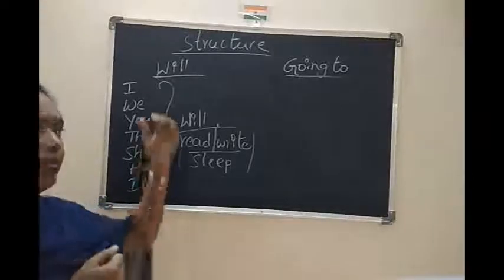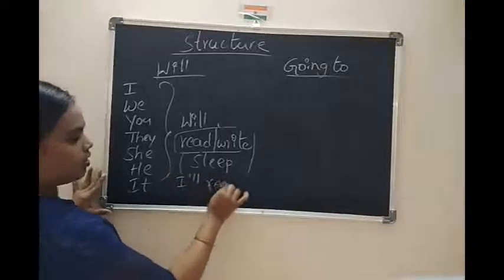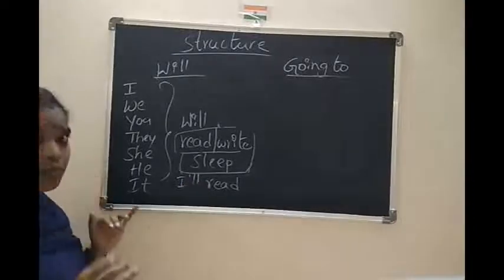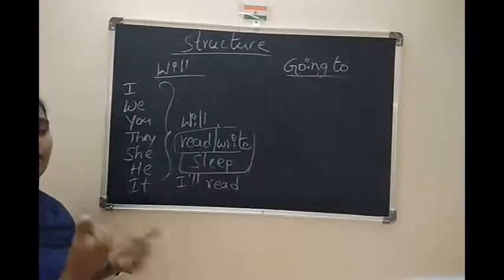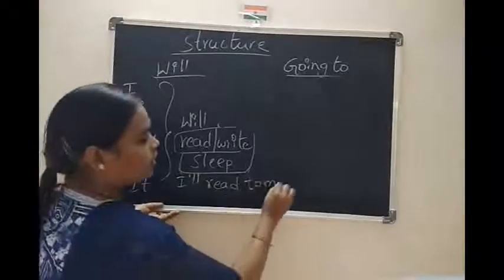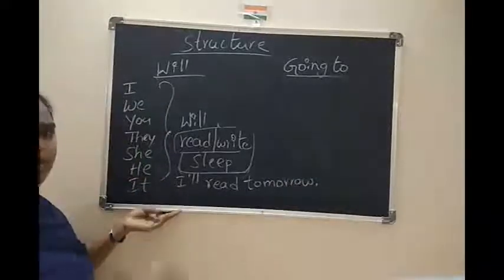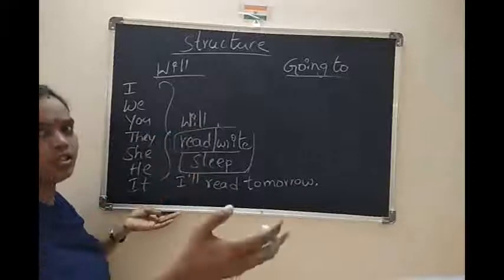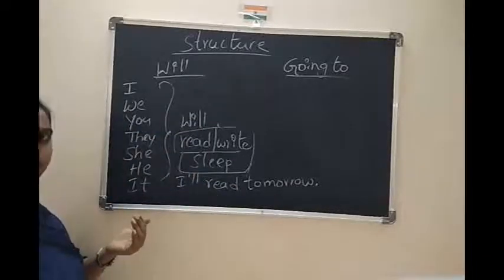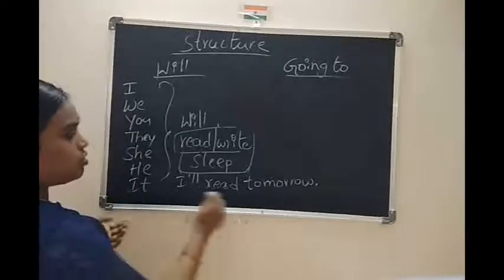Interrogative. This is sentence is there. Here I will read. Same example I am giving to you. Don't confuse because you have to be understand. I will read. So I'll read for something and anything. So I'll read tomorrow. Here what is talking about? Future, no. So tomorrow, next week, this evening, we can say future. It's not talking about now. It's not talking about past, yesterday. It's talking about next to the moment. That is future. So I'll read tomorrow.